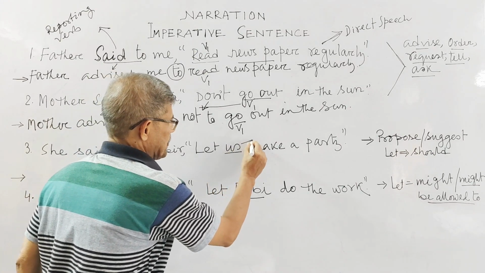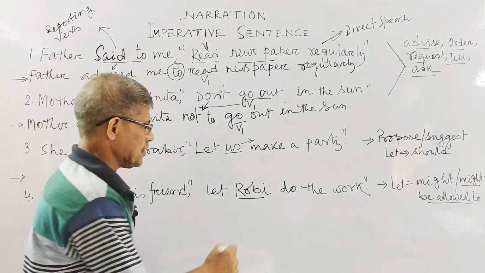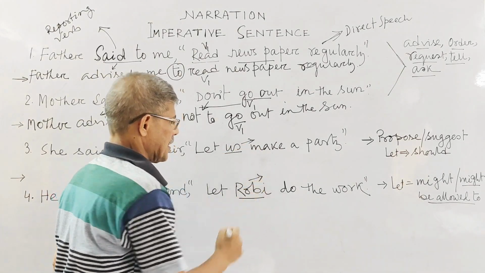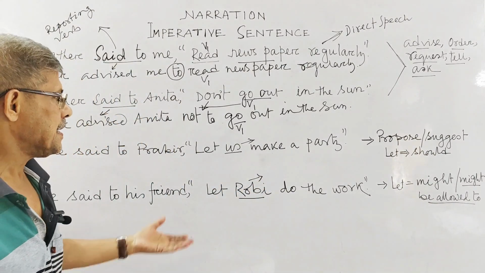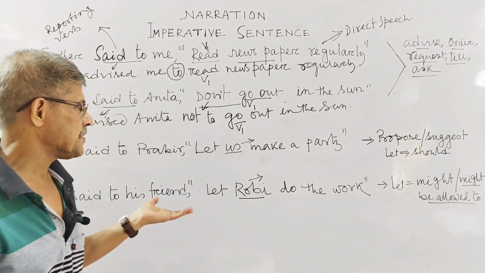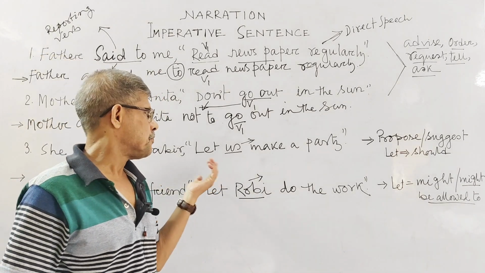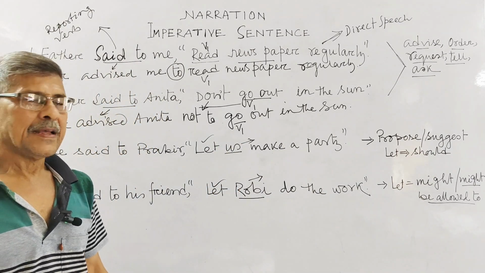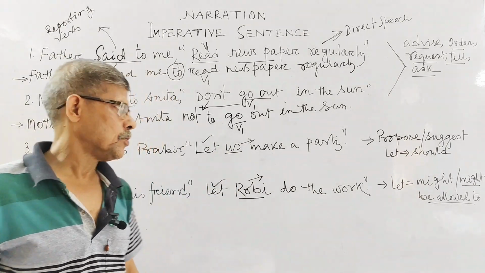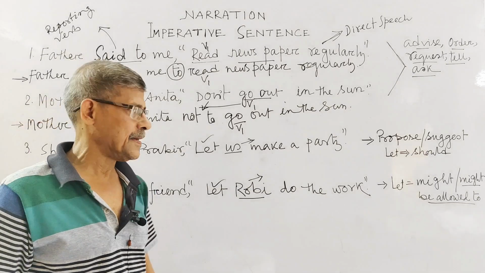Here you see the subject is first person, and here you see the subject is third person. So in case of first person and third person, the imperative sentence begins with let, that you have already known from my previous classes, isn't it?